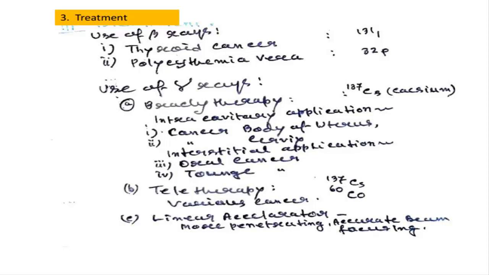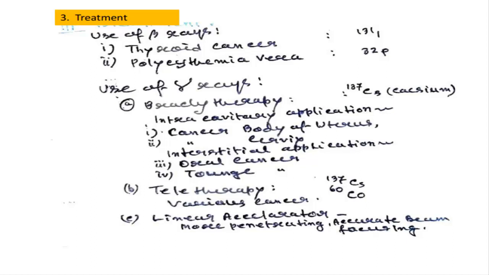And gamma rays we are using mainly for the treatment of brachytherapy as well as for teletherapy. Now for brachytherapy, intracavity application, cancer of the body of uterus and cervix, interstitial application for oral cancer and tongue cancer. So those are the brachytherapy where cesium-137 is mainly used.